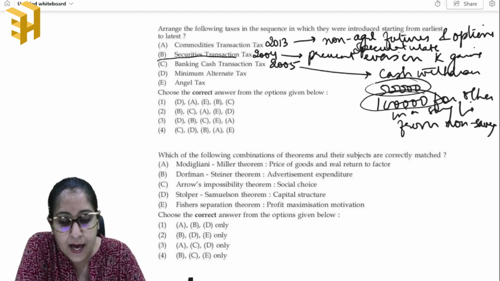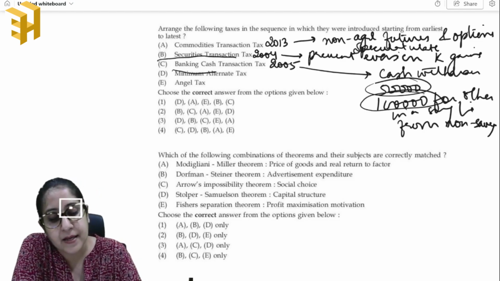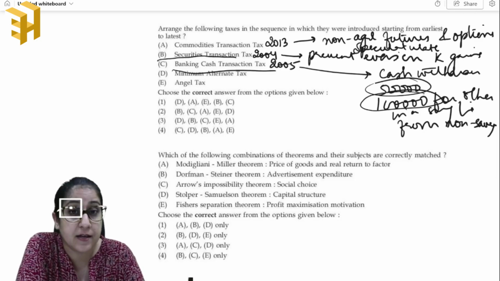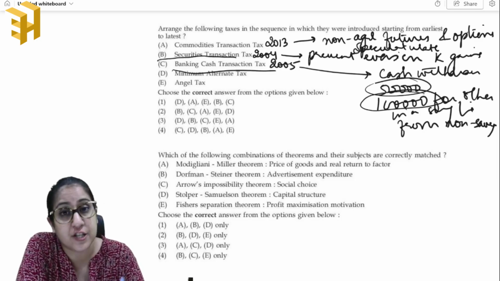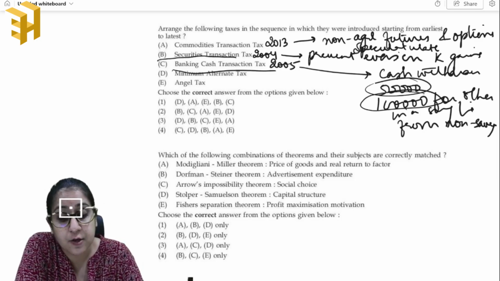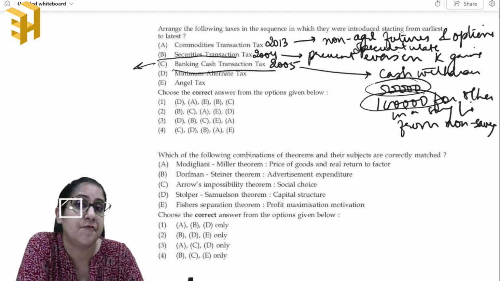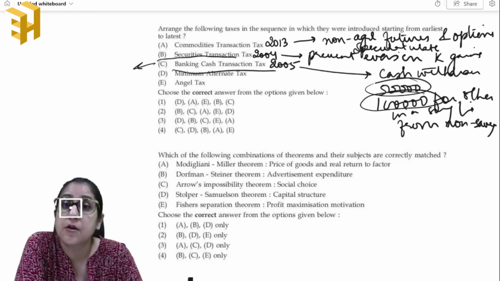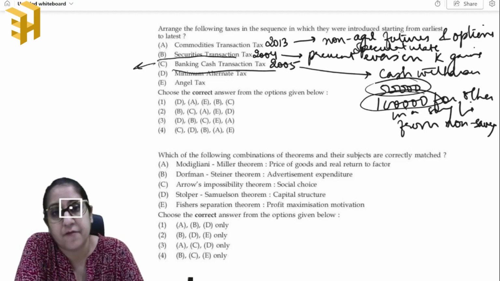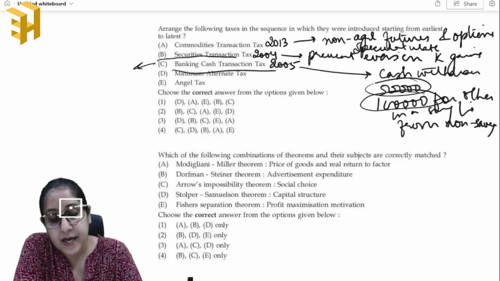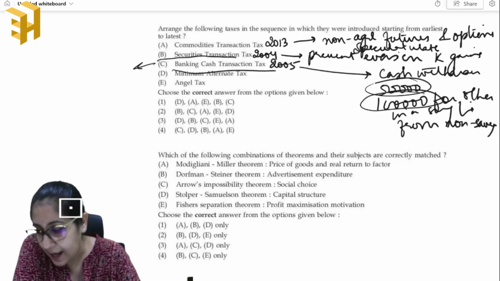if you withdrew more than 1 lakh, then you had to pay Banking Cash Transaction Tax. Again, I'm reminding you, this is not applicable on savings bank account. It is only applicable on withdrawals from accounts other than your savings bank account. Okay. Next is minimum alternate tax, right?